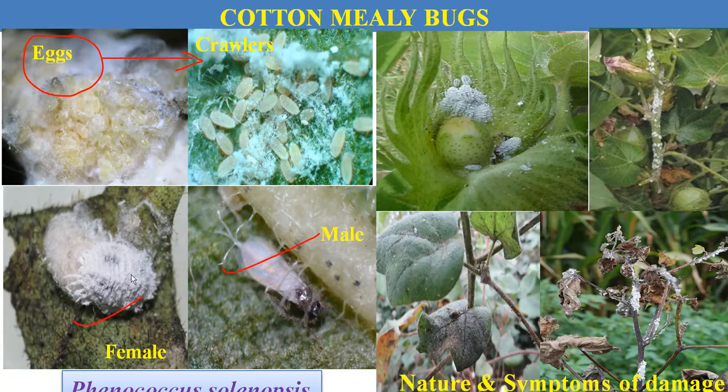The mealybugs congregate on all the plant parts of the cotton and suck the cell sap from the different succulent plant parts. As a result of feeding, the plant loses its turgidity and vitality and becomes yellowish in color, and in case of severe infestation, the whole plant withers and dries up. During feeding, they also excrete a honeydew-like substance or sugary material. They develop a black sooty mold fungus on the plant parts, and the black sooty mold directly affects the photosynthetic rate of that particular plant. This is all about the sucking pest complex of cotton.